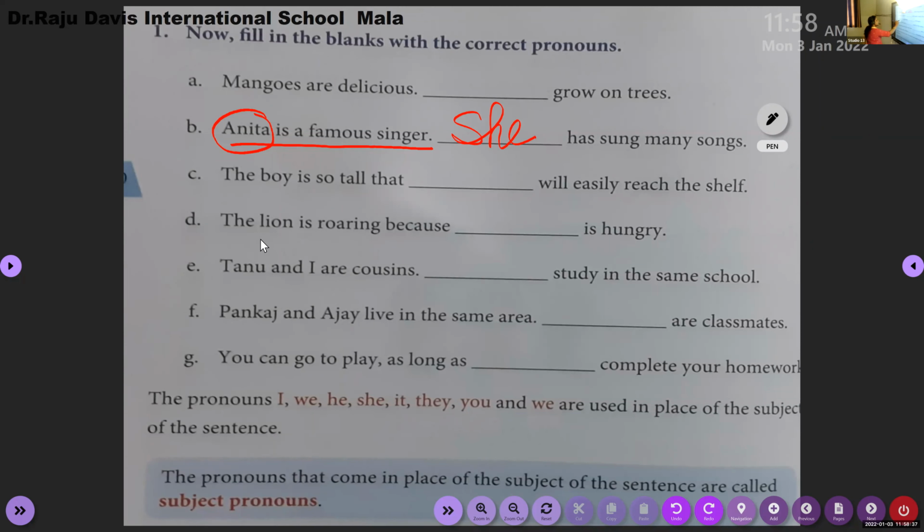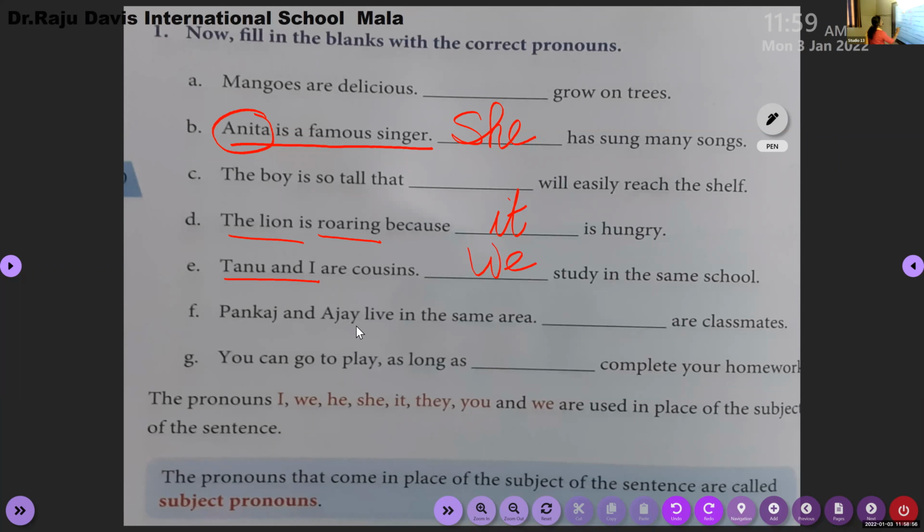The lion is roaring. Who is roaring? The lion is doing the action, so which pronoun do we use here? It. Yes, it is hungry. Tanu and I are cousins. For Tanu and I, which pronoun can we use? We. Yes, we study in the same school.